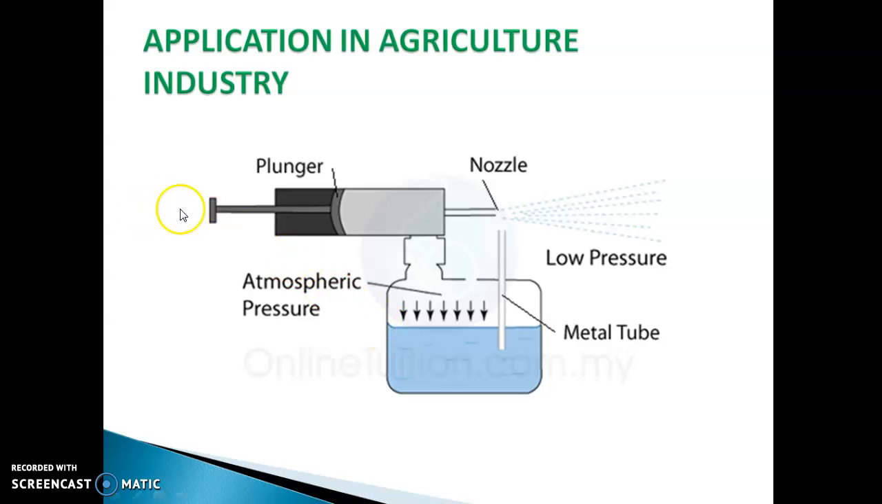Insecticide spray, which is used in the agriculture industry. So in this, when you push the plunger, the air moves faster and reduces the pressure, and the higher atmospheric pressure will push the liquid to go up.